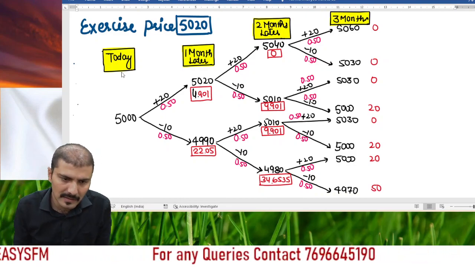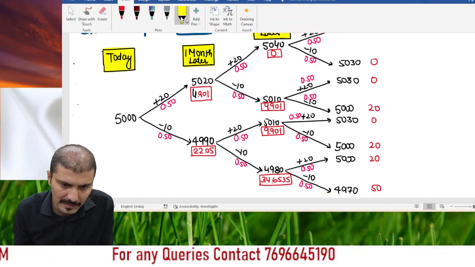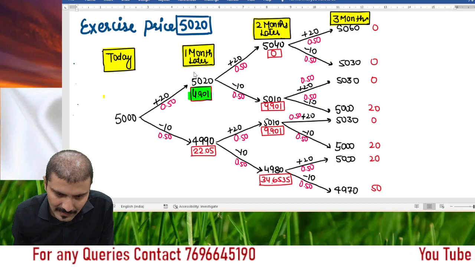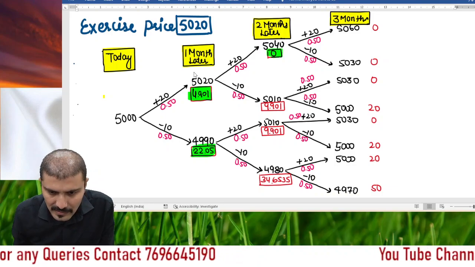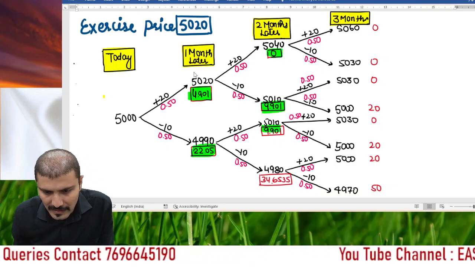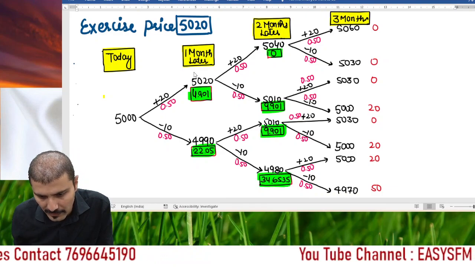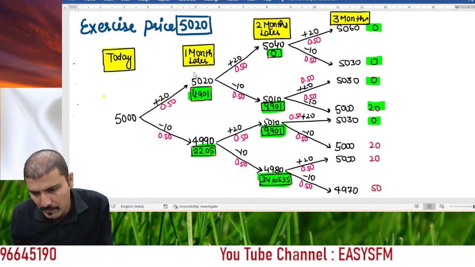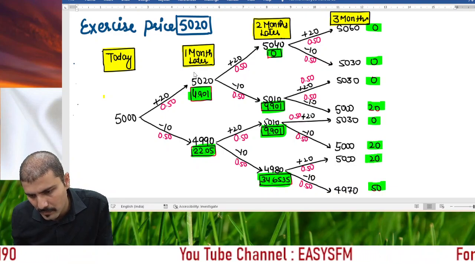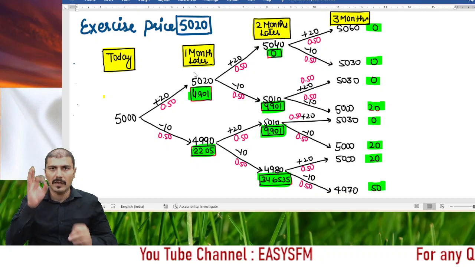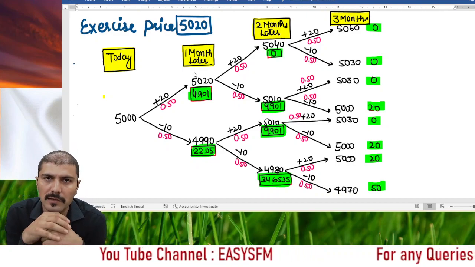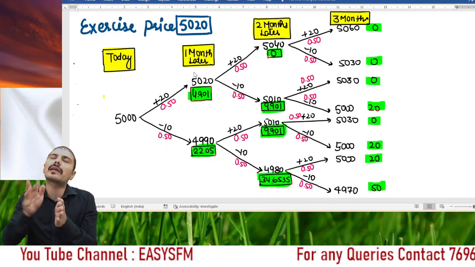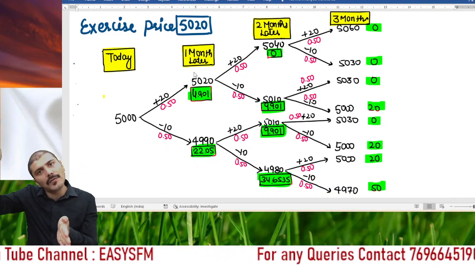And whatever I have highlighted with this green highlighter, these are the values of option at each price that we are expecting to get in this European option. Now, if this was a European option, you have assumed that the option can be exercised only at the end of 3 months, right?